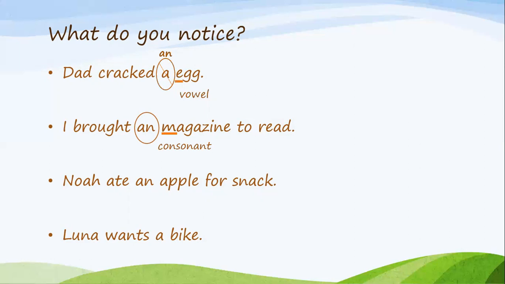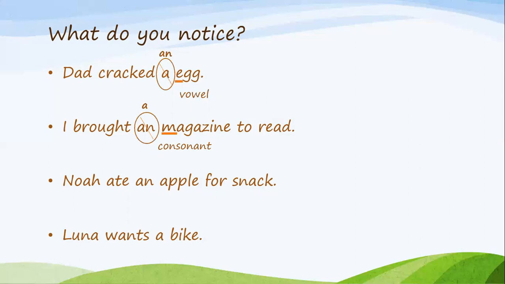Good job. Which means that if the word that follows the article starts with a consonant sound, it's not an, we should have used a. I brought a magazine to read. Good job. Let's go to the next one.